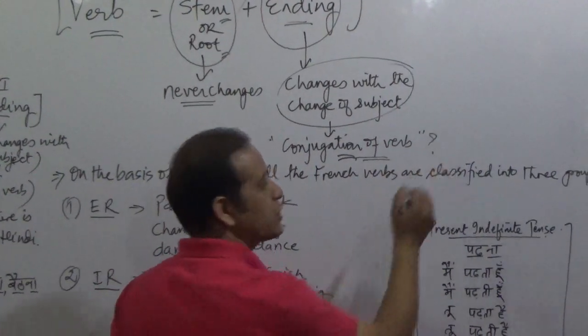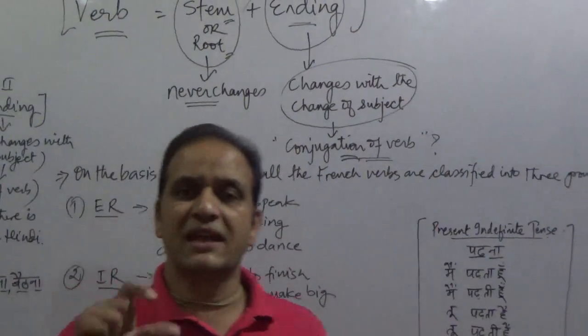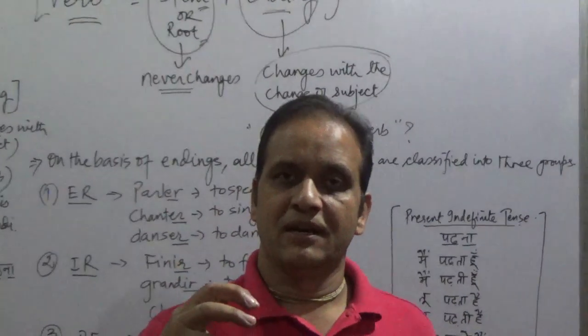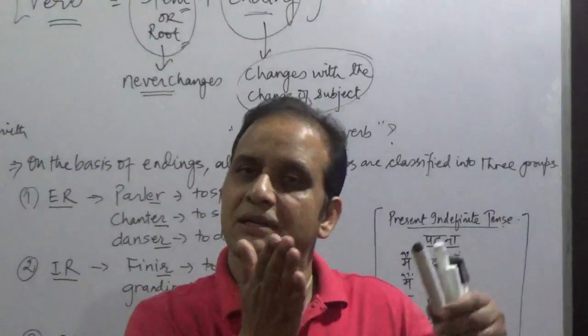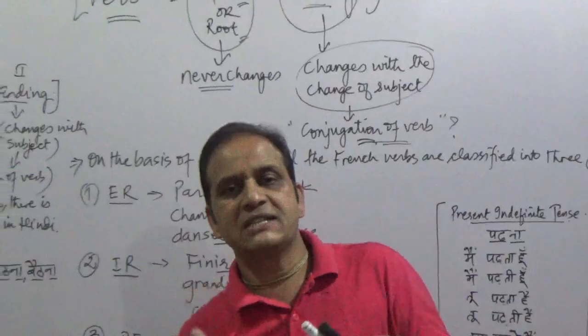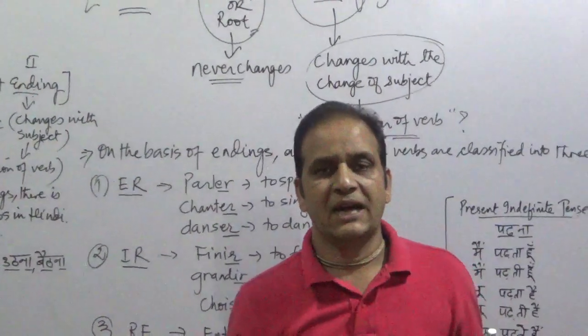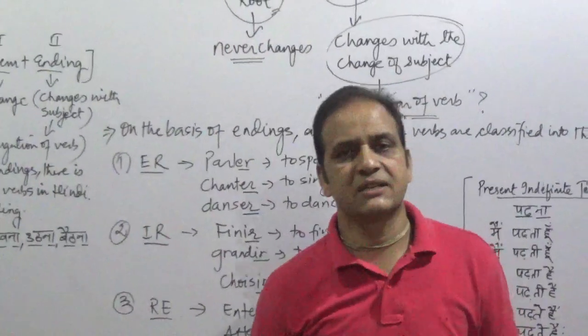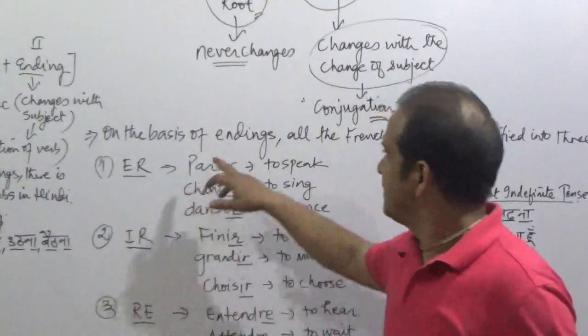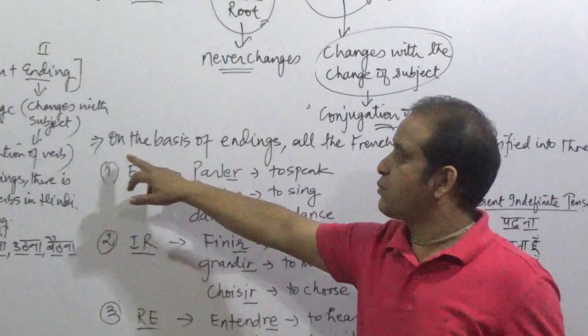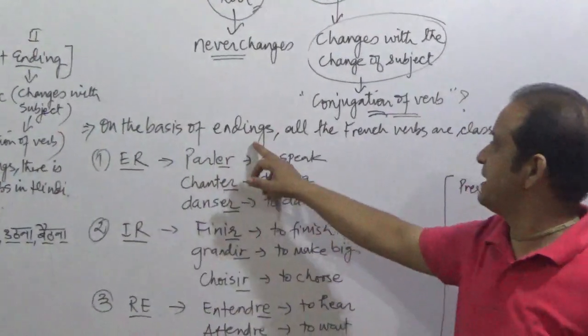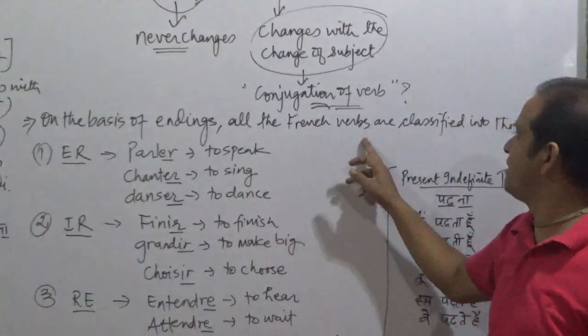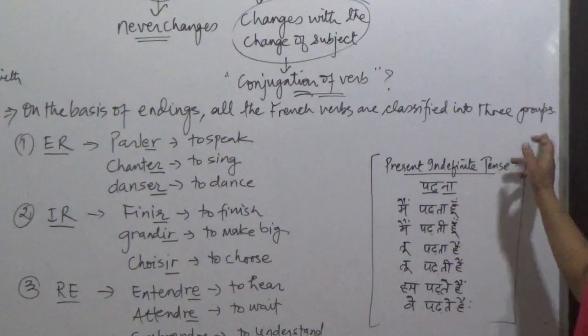So what is the conjugation of verb? It is the name given to the process under which the ending part of a verb changes with the change of subject. And how does it happen? Well, we'll discuss it later on, don't worry. Now, the next point is that on the basis of endings, all the French verbs are classified into three groups.